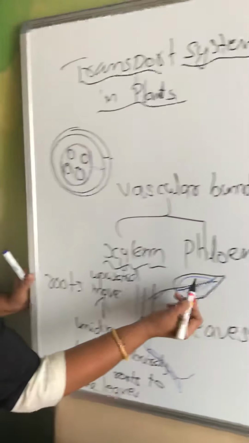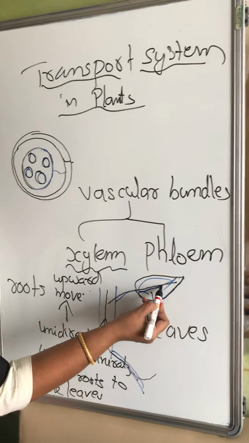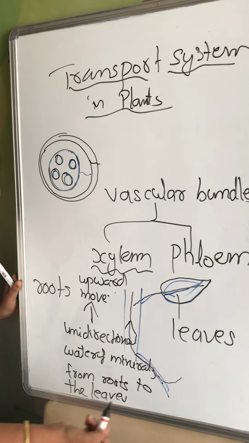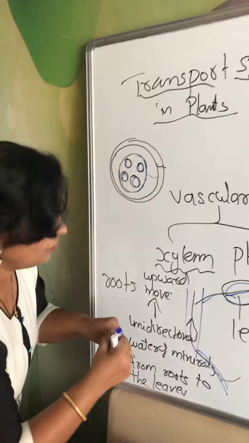Now, whatever food is produced in the leaves should reach every part of the plant body. Every part of the plant body also includes even the roots. That means the food from the leaves should reach every part of the plant body, even the roots. So the movement is from leaves to roots, which means it is downward.